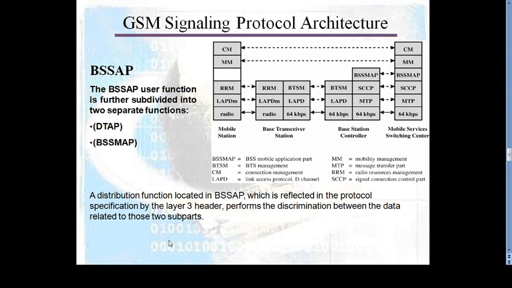Then a distribution function is located in the base station subsystem application part, which reflects the protocol specification by the layer 3 header and performs the discrimination between the data related to the two subparts. So here we observe how the data is exchanged from the mobile station to the base transceiver station, then from the base transceiver station to the base station controller and the mobile switching center. There is an interface between each layer. There is a standard radio interface, there is the Abis interface, and between the base station controller and the mobile switching center, that is the A interface.